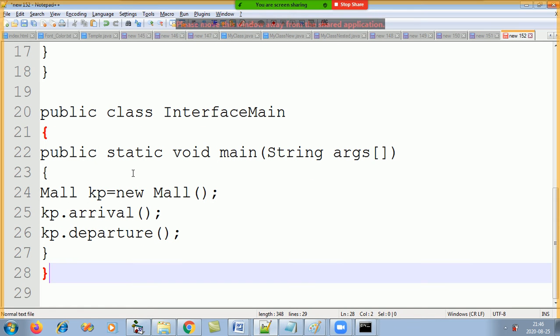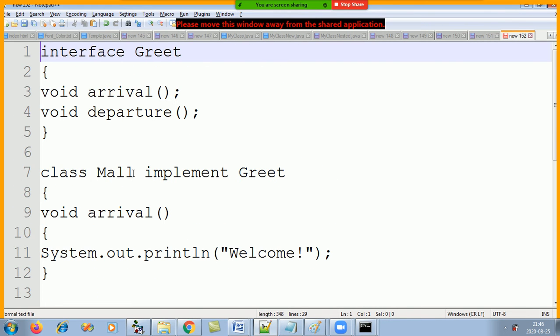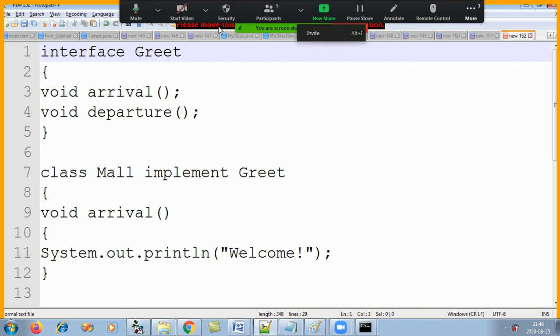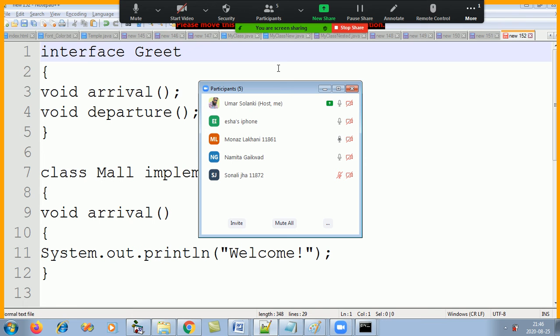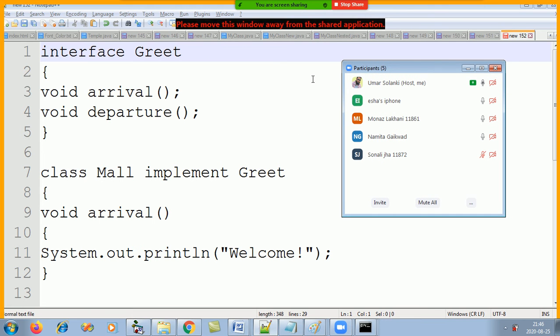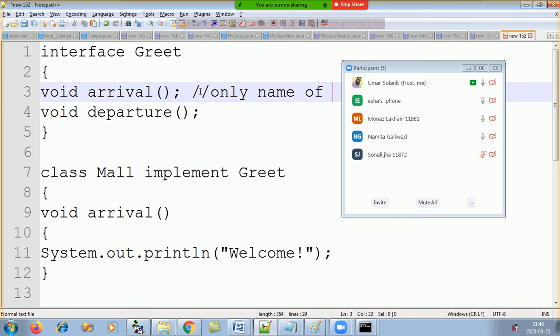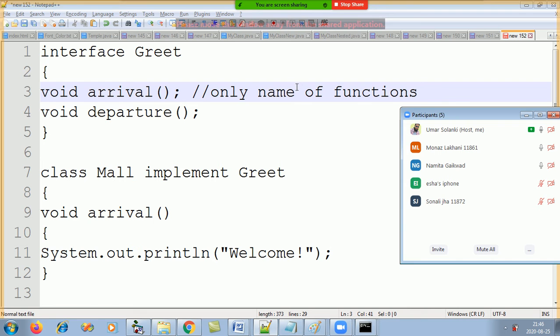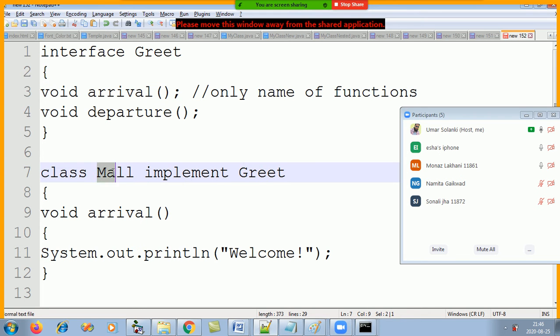Who has understood this program? Tell me. Or if you all want, I will repeat it for you all. So let's recap. What does the interface contain? Function names, only names. Only name of functions. Does the interface contain any body? Then who will give the body? The class which will implement the interface. So which class is implementing the interface?